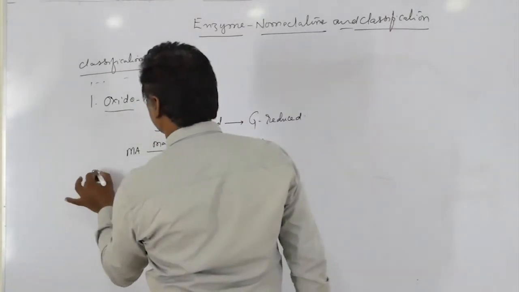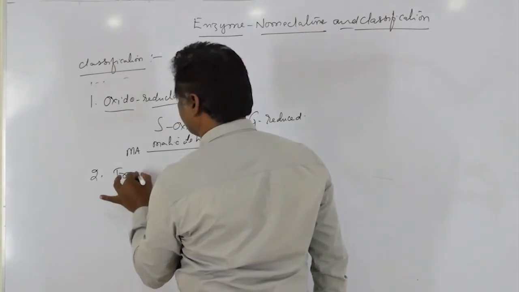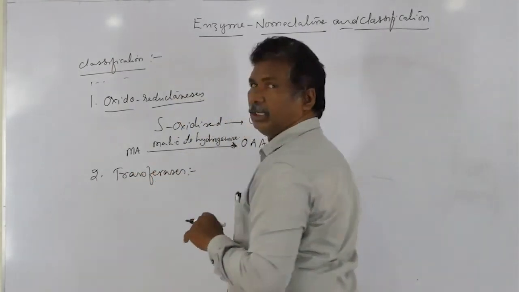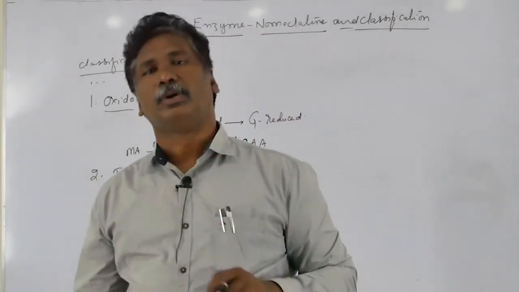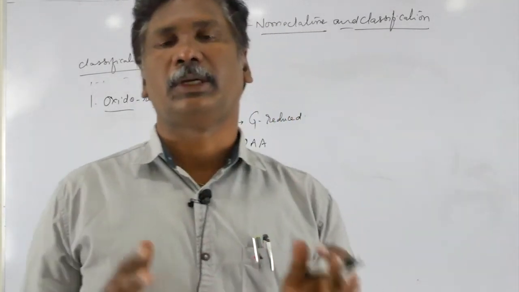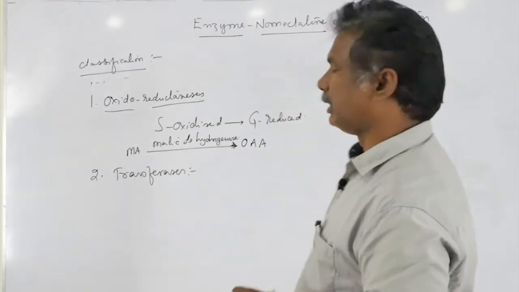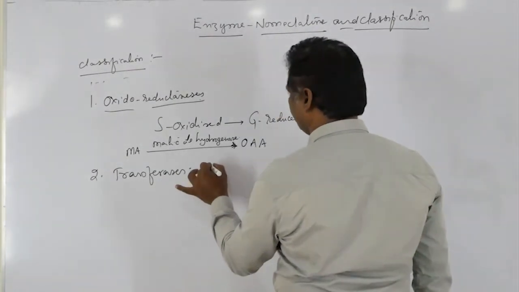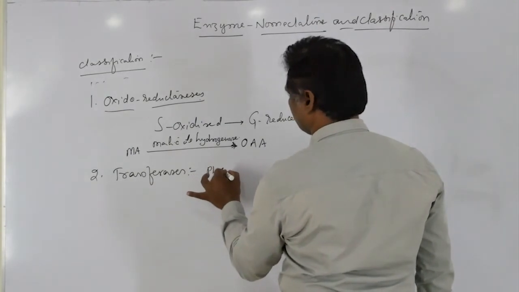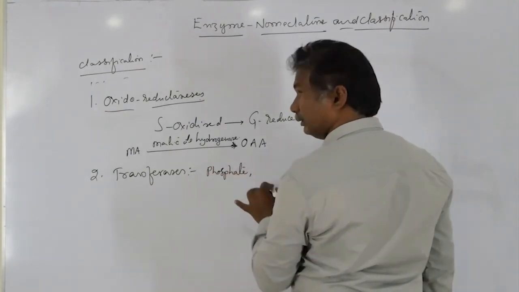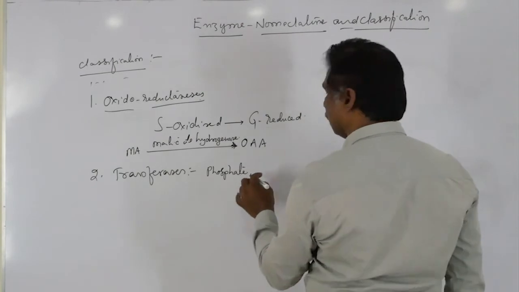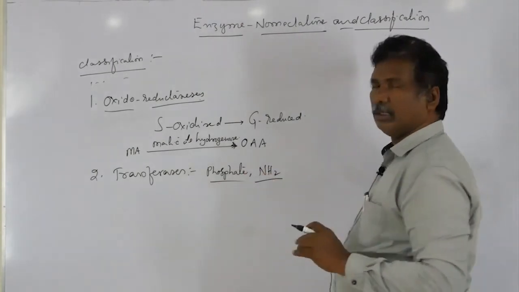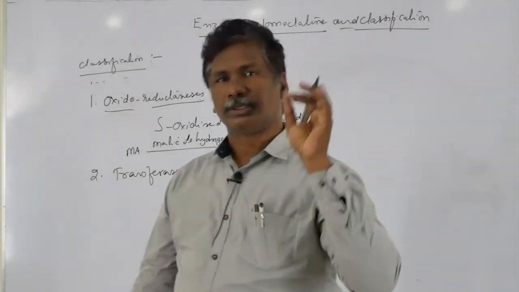Next, we go to the second one, transferases, and that should be there in the name. This is the transfer of groups from one substrate to another substrate, like an amino group transferred from one substrate to another.